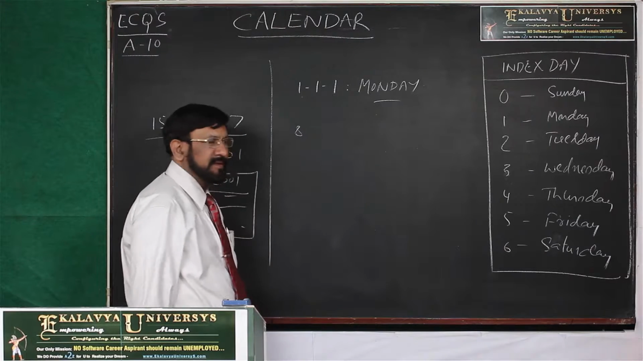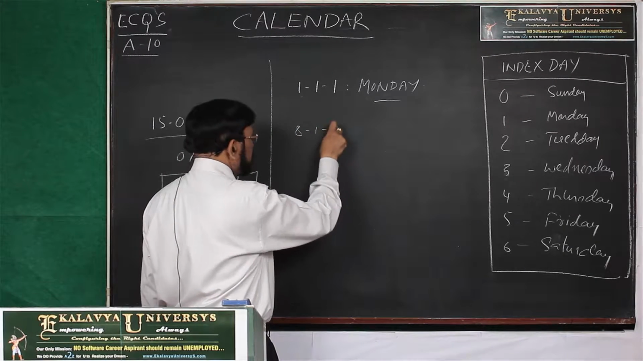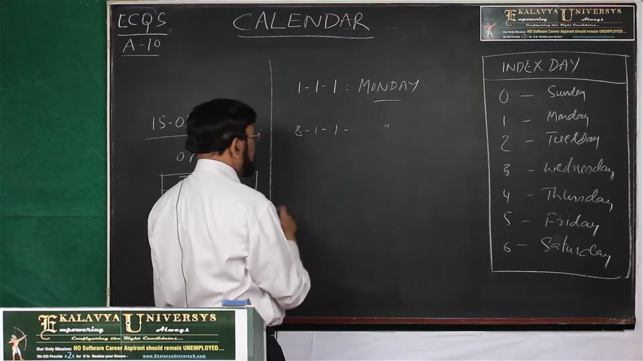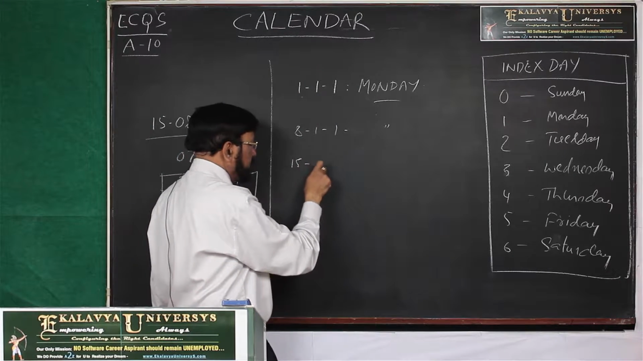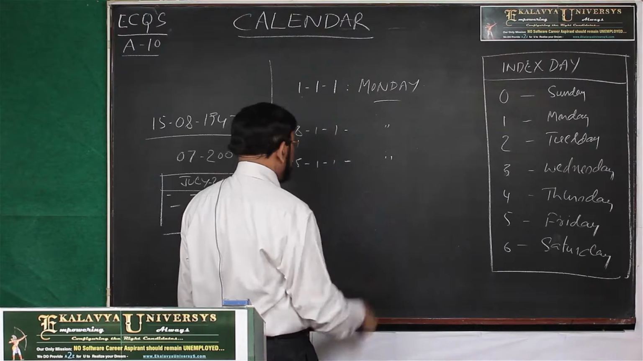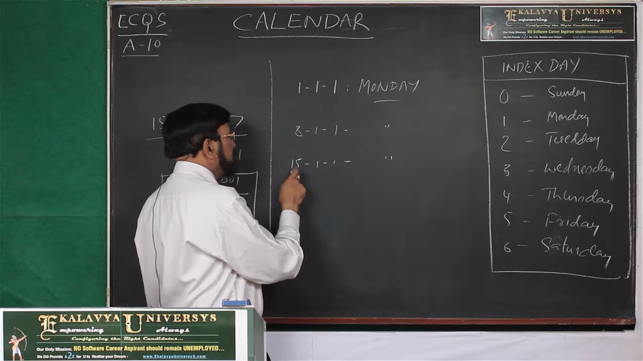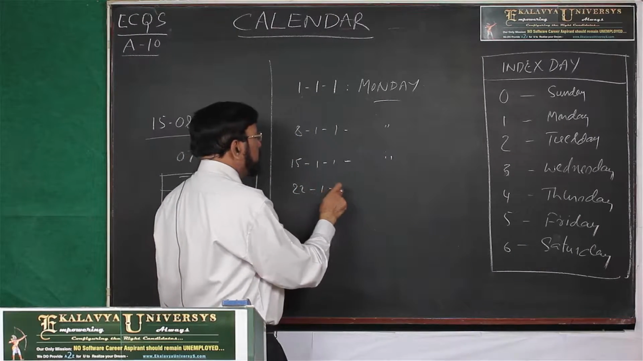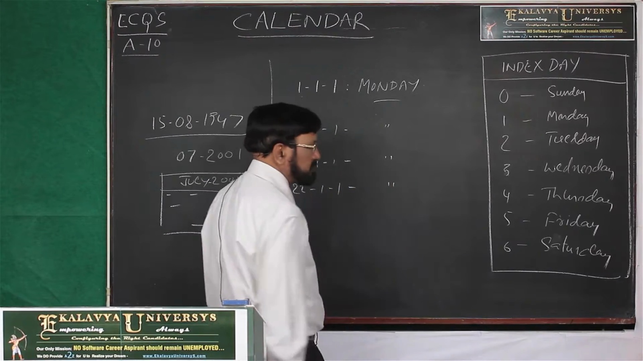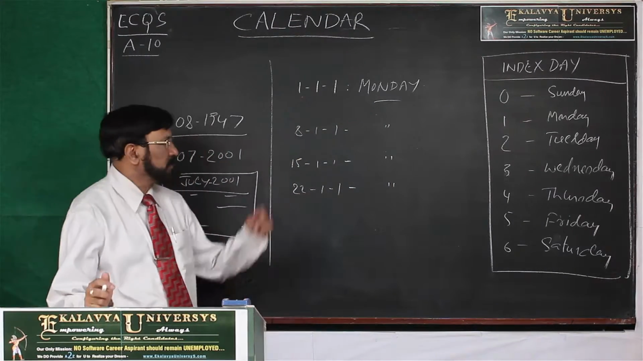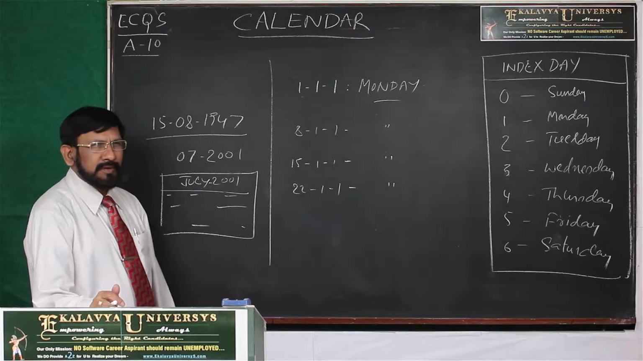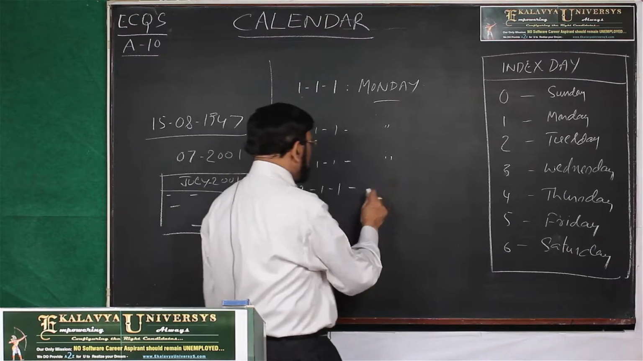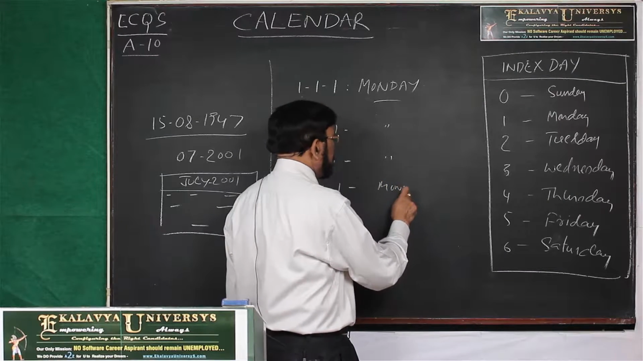on 8th, 8-1-1, next Monday comes. Next, when next Monday comes, 15-1-1, another Monday comes. Next, 22-1-1, next Monday comes. This is the thing that you know. Every time we are adding 7, next Monday comes. So, 22nd is the Monday.